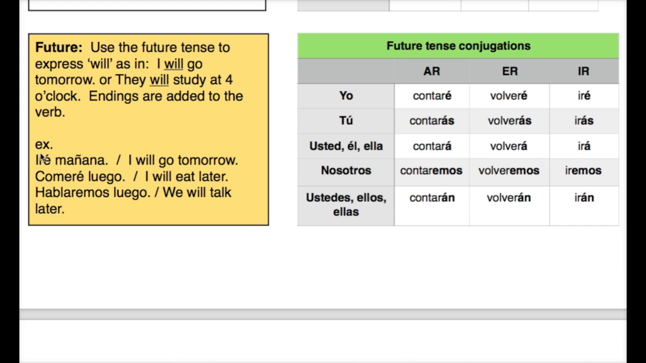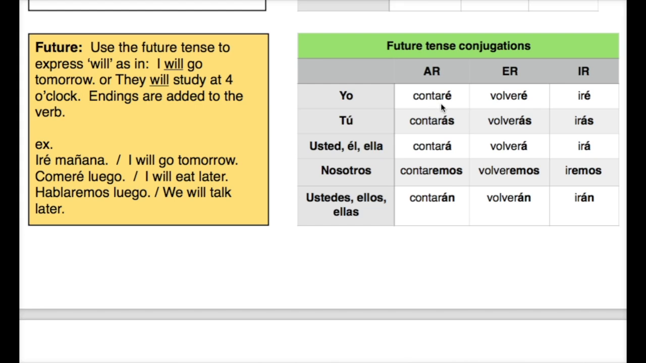We're using the verb ir with some ending at the end of it, so we're not changing the actual verb itself, just adding to it. On this one, yo comeré luego. Again, the verb comer is in there, we're just adding a form to the end of the verb. Hablaremos luego. Hablar is in there, we're just adding to the end of the verb. Notice how usually we take the AR, the ER, or the IR off and change it to something else. This time we're leaving it on and adding to it.